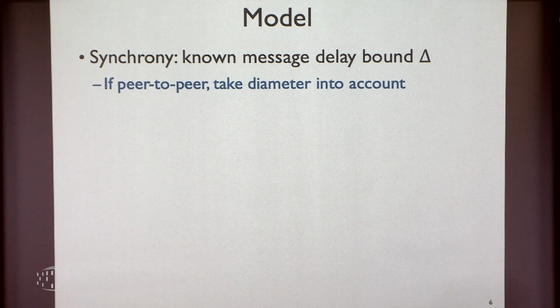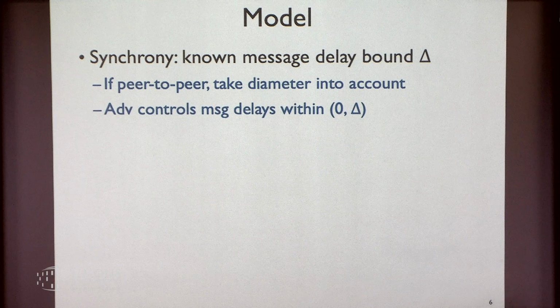But a couple of comments. Bitcoin, Nakamoto runs in a peer-to-peer network. For the sake of my analysis, I'm assuming point-to-point connection. But if you insist on having a peer-to-peer network, we can still make that work. It's just that this delta should take into account all the different hops in the network. So delta is the upper bound for a message to travel through all hops in the network.